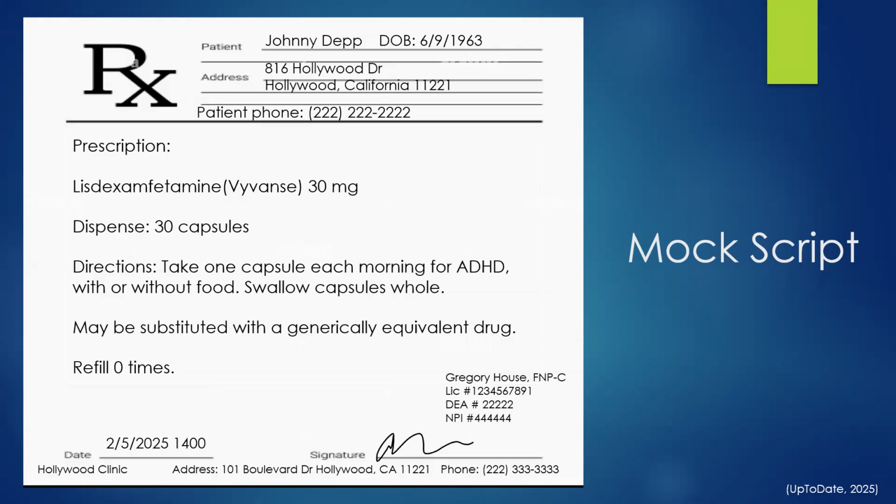We're dispensing 30 capsules. The directions: take 1 capsule each morning for ADHD with or without food, and swallow capsules whole. And this can be substituted with a generically equivalent drug and refill 0 times due to the federal regulations on Schedule II controlled substances, for safety and to reinforce follow-up appointments that they're being scheduled and completed. And then we have the date, the provider's signature, his name, license, DEA, NPI number, and then the clinic contact information.